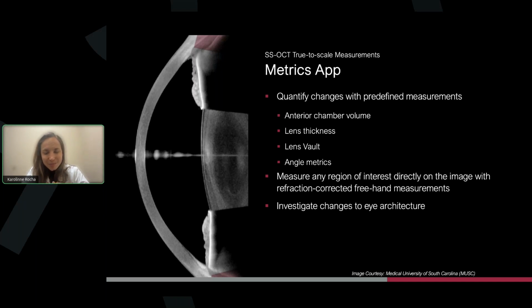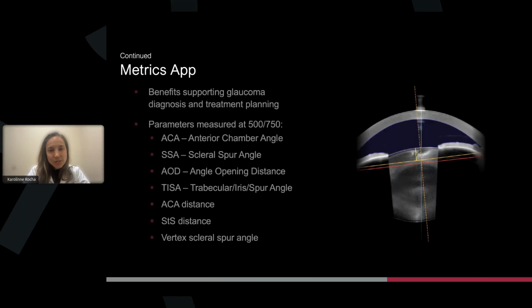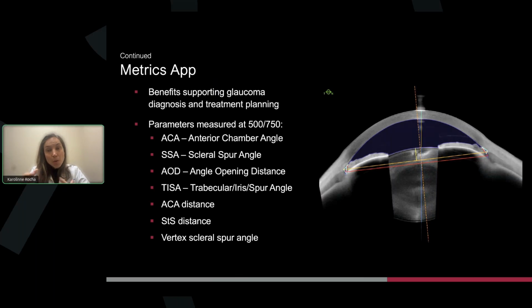We have some really good cases here that I want to share today. For glaucoma specialists, this is also very helpful. If you're doing a study, or you need precise information about the angle, the scleral spur, the angle opening distance, the trabecular iris spur angle, this is very, very helpful.